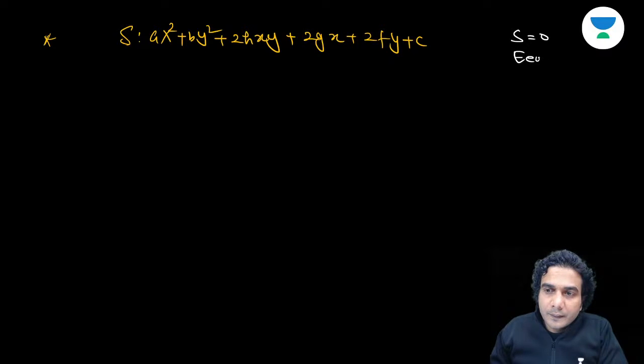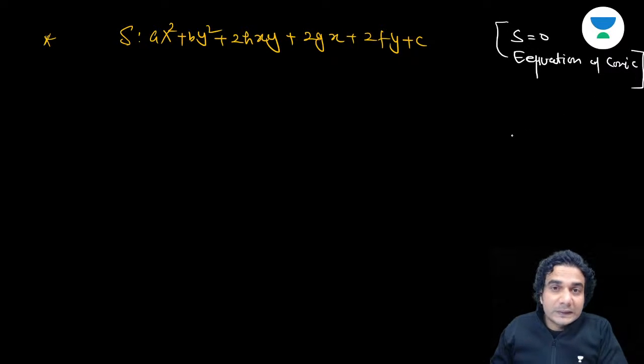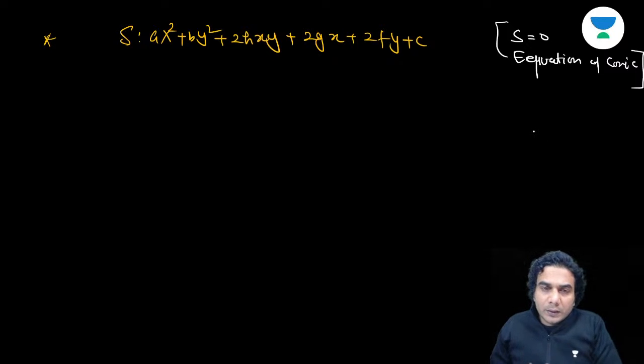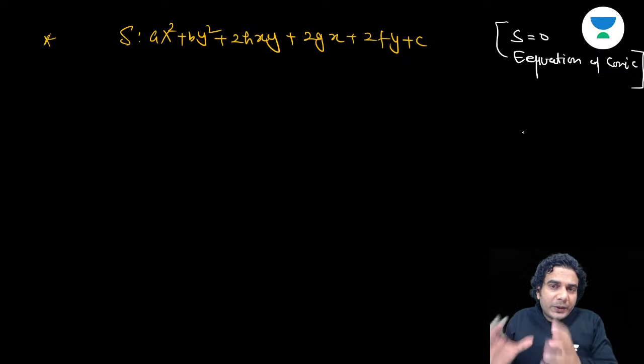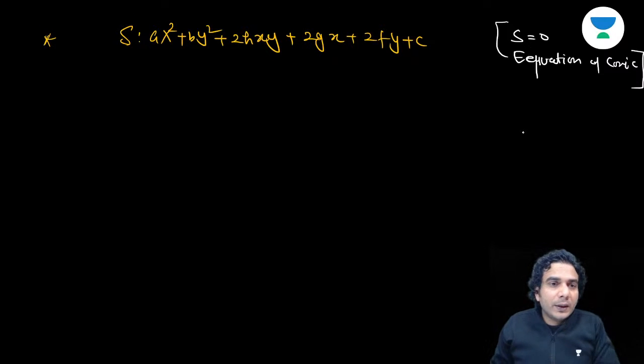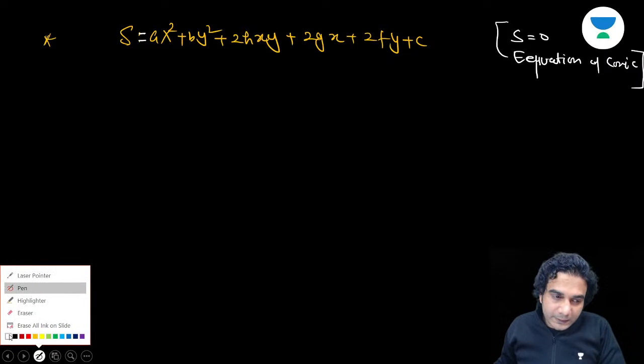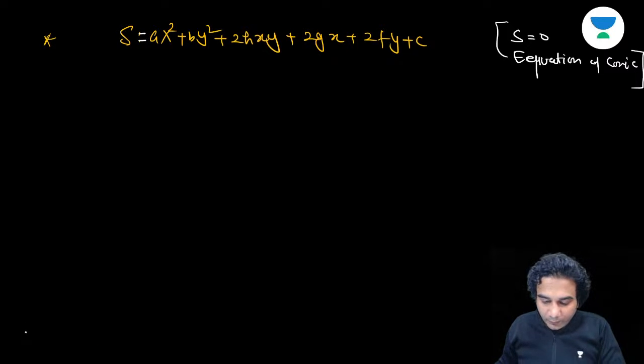the equation of a conic. It may be a pair of straight lines, it might be a circle, it might be a parabola, it might be a hyperbola, depending on the values of A, B, H, G, F, and C. All right. I hope this point is clear. So I'm taking this expression and naming it S, okay? So S is equal to this, and S is equal to 0 represents the equation of a conic.